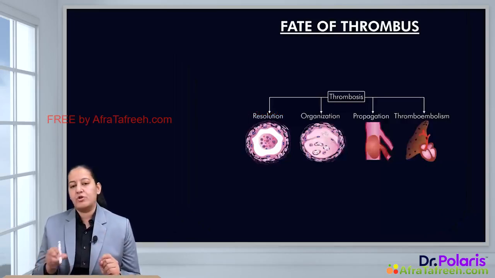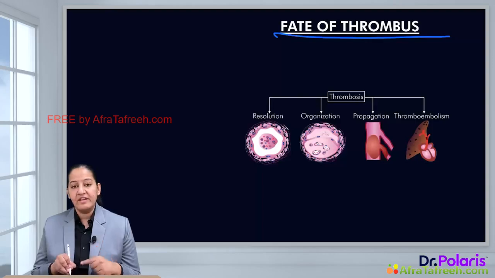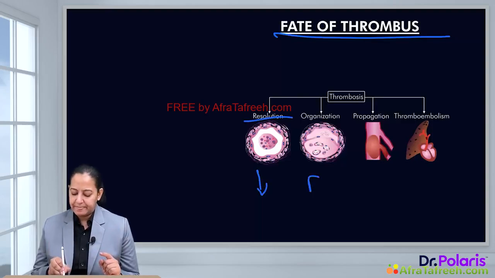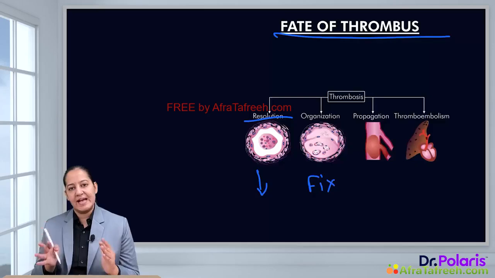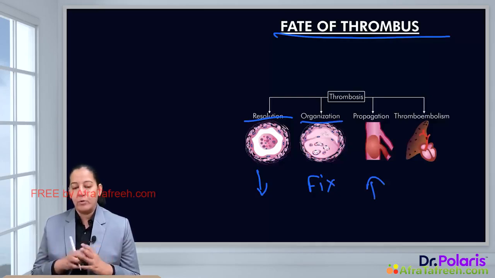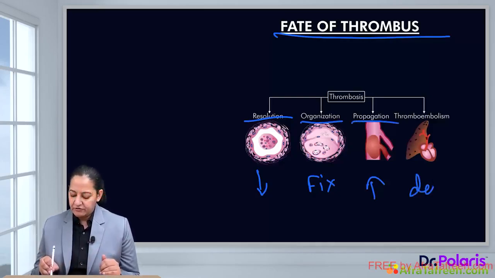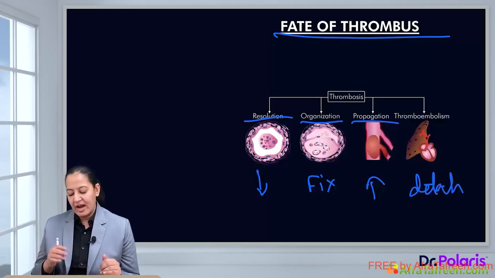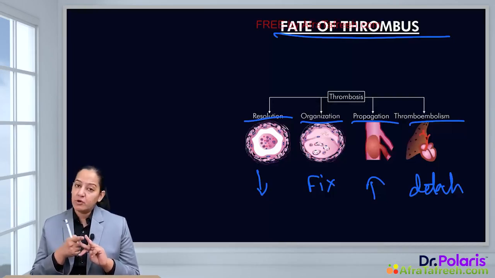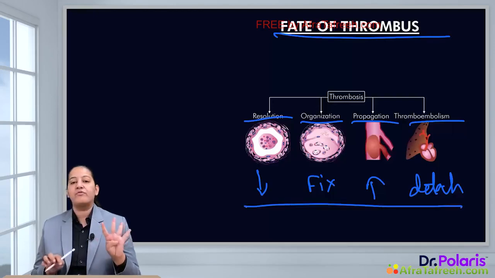So what is the fate of the thrombus? The next thing is the fate. Either with time the thrombus decreases in size, it is known as resolution, or with time it is fixed in size. It is neither decreasing nor increasing, it is calcified and fixed. It is known as organization. With time it can increase in size, it is known as propagation, and with time it can detach from its site of origin and go to some other point with the flow of the blood. It is known as embolism. So there are four fates: resolution, that is decrease in size; organization, that is fixed size; propagation, that is increase in size; and embolism, meaning detachment of the thrombus and converting into emboli. So these are the four fates of the thrombus.